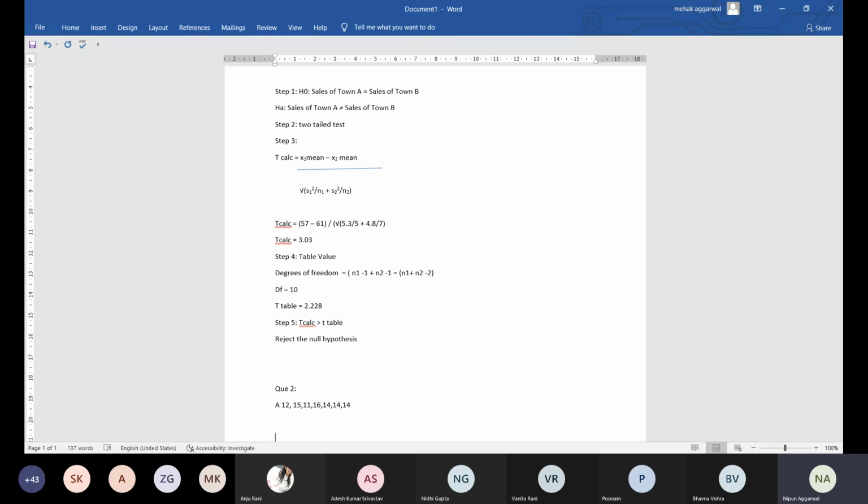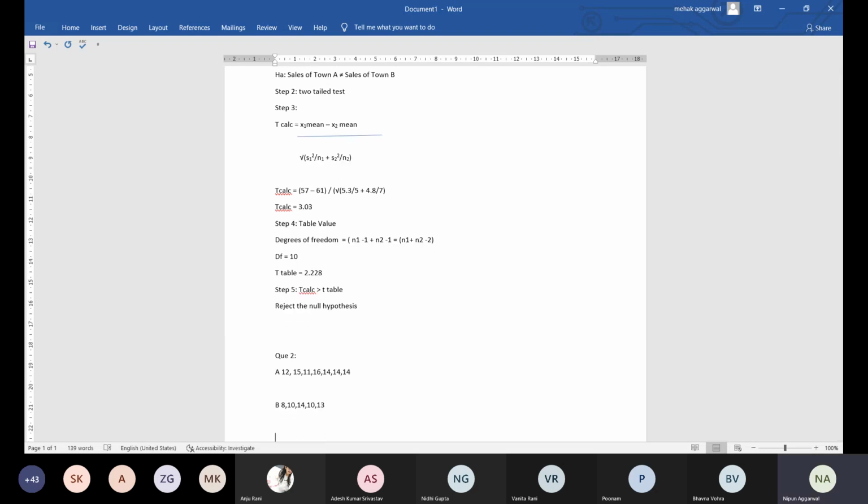A second group of 5 chickens are taken, and the data for the second sample is 8, 10, 14, 10 and 13. Test at 5% level whether there is significant evidence that the protein has increased the weight of the chickens.